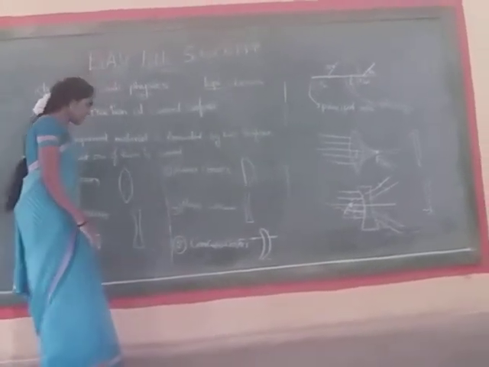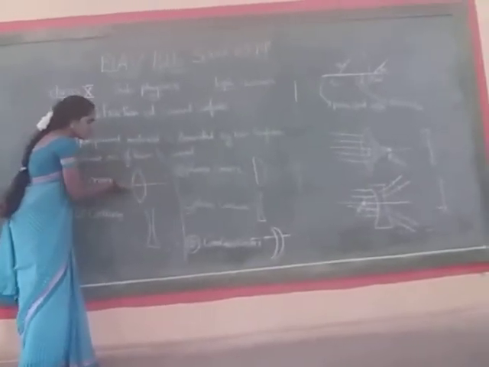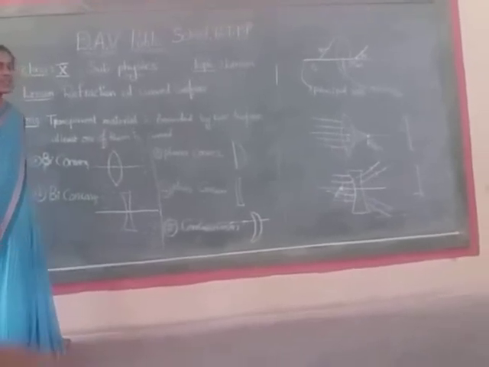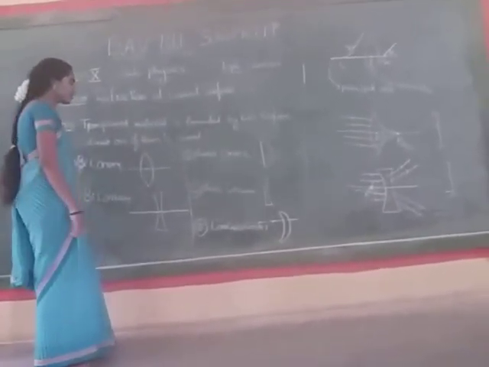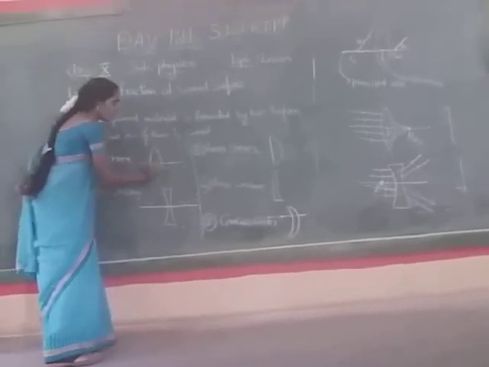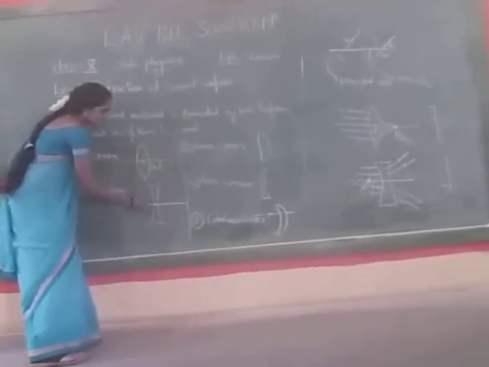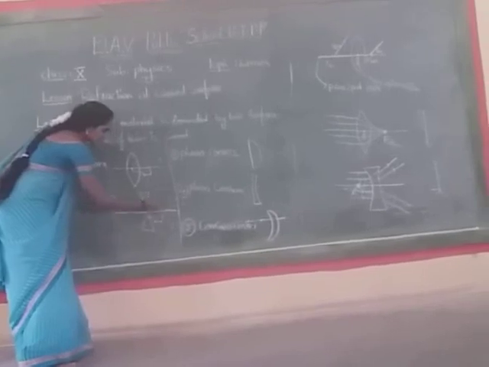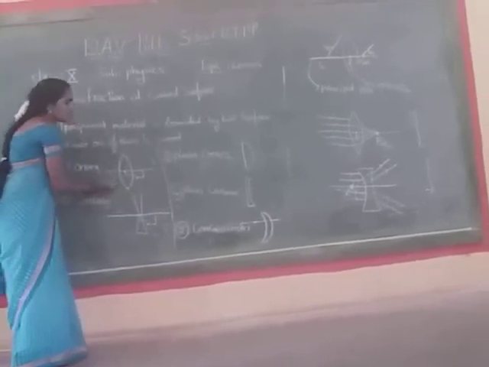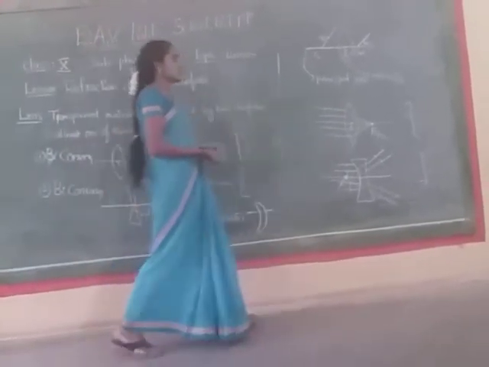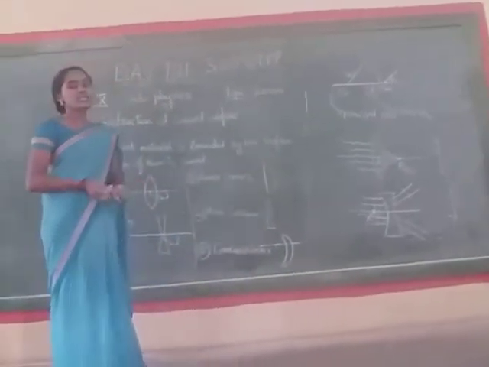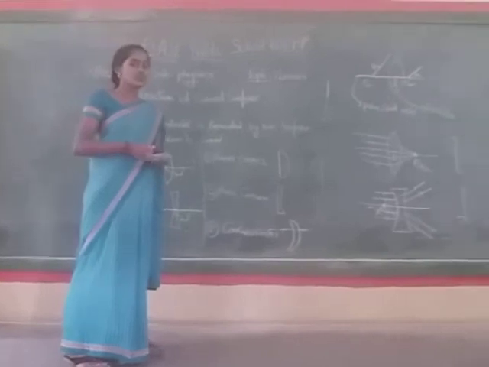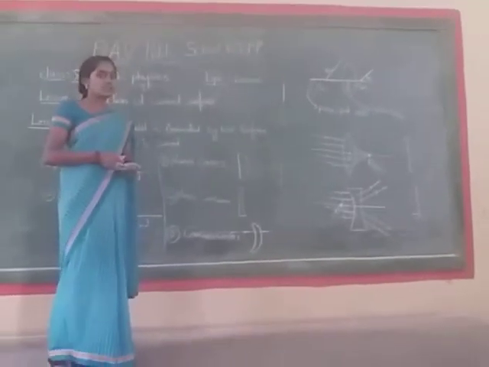The principal axis means the line which passes through the optic center and centers of curvature. And the radius of curvature means the distance between the optic center and the center of curvature. So these are the radii of curvature. And the focus point: the midpoint of the optic center and center of curvature is called the focus point.